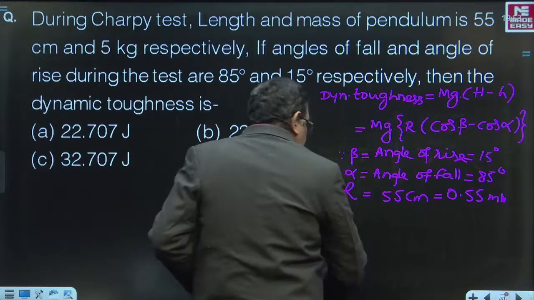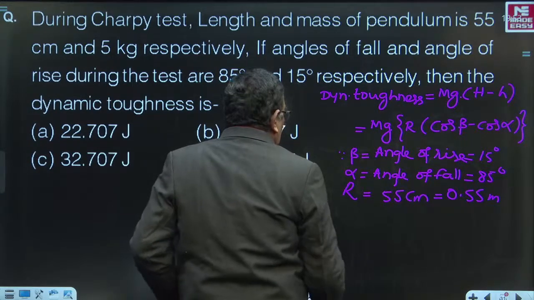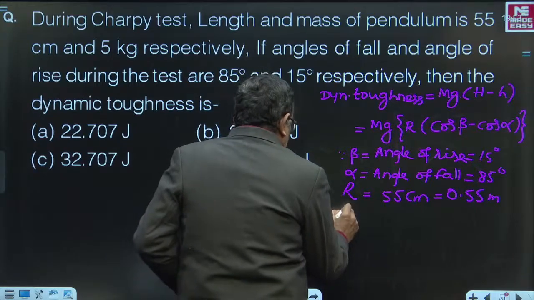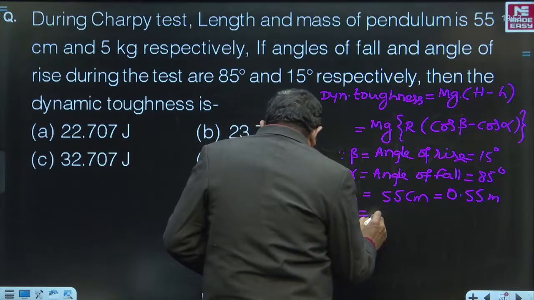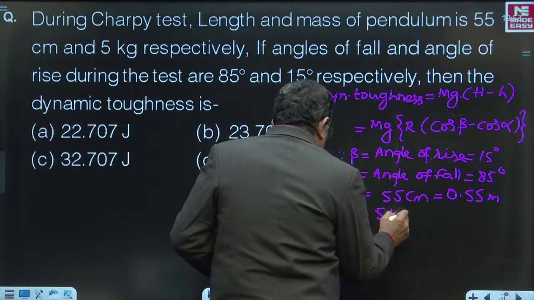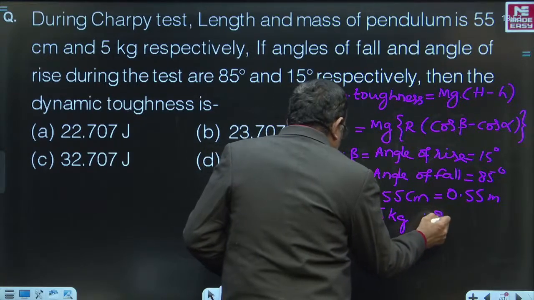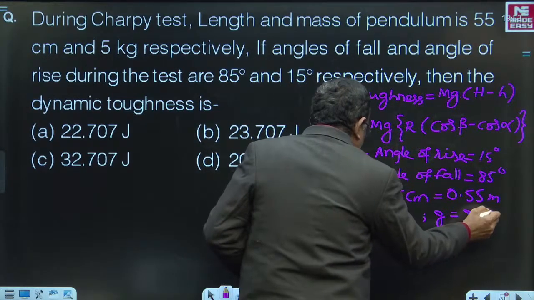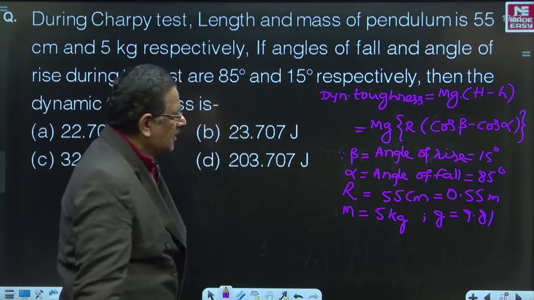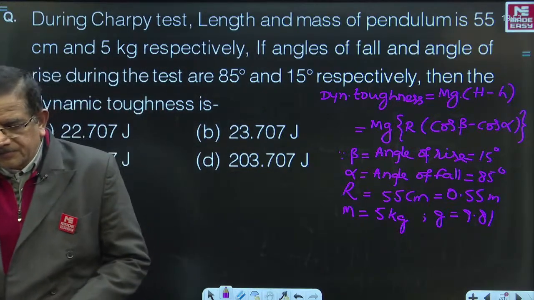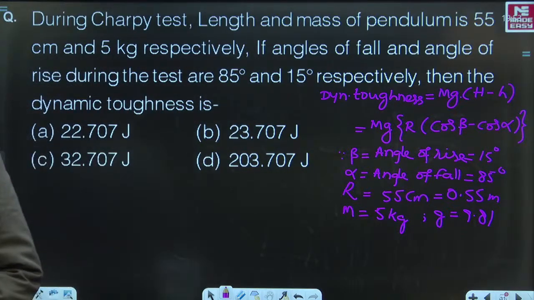Next, the m value is given as 5 kilograms and g is 9.81. Substitute them and get me the answer.